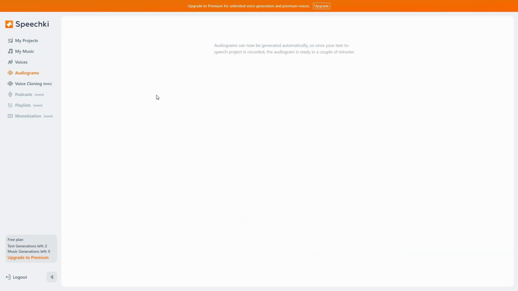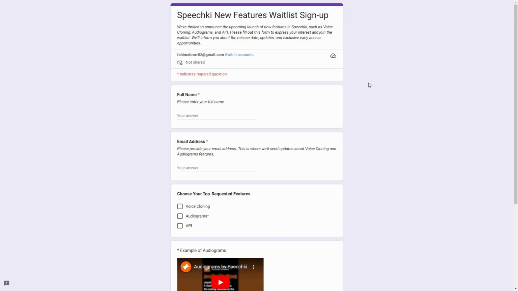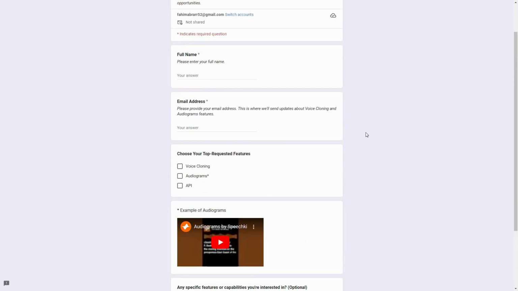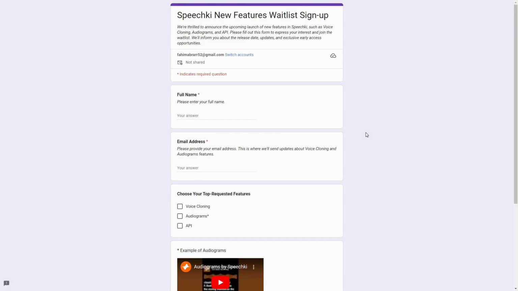And then after the audiogram, there are also some of the upcoming features, and they are also very promising. So one feature is this voice cloning. You can clone your voice. And then there are also some other features related to podcast, playlist, and also monetization. So you have to watch out for them, but you can already try out this voice cloning. For that, you have to click on this. And for this voice cloning feature, you have to include your name, sign up for the waitlist on here. Then you can try out the upcoming features.